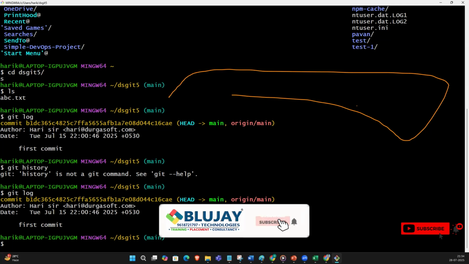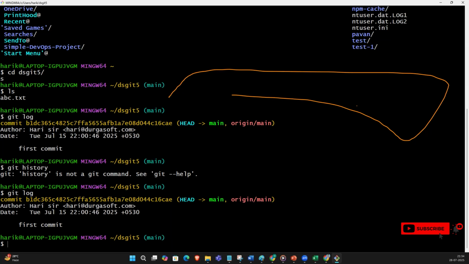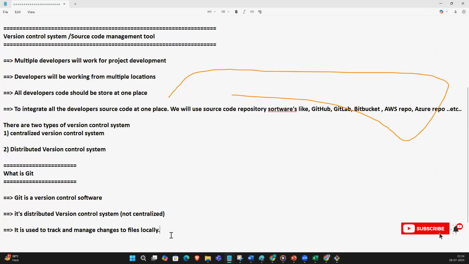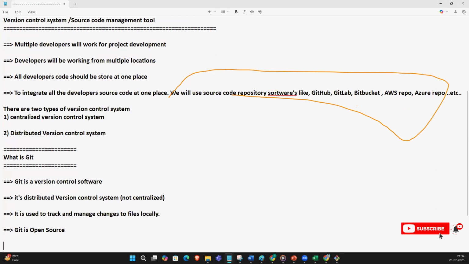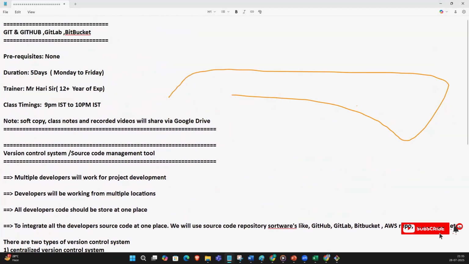So Git is a version control system, a software. It is a distributed version control system. It is used to track and manage changes to files locally. And why is it popular? Because it is open source. Guys, now you understood what a version control system is and what Git is.